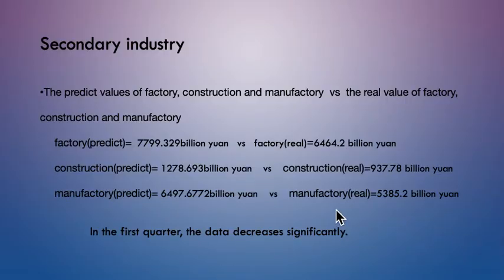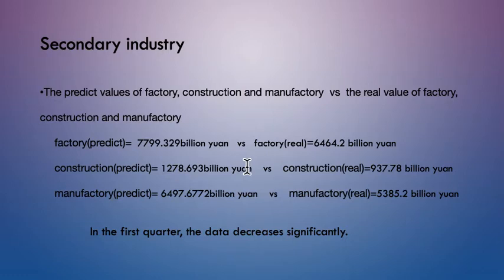Based on the average growth rate of previous years, we can predict the added value of each of these industries in the first quarter of 2020 without COVID-19. So, the added value of the factory industry will be this number here. And the added value of the construction industry will be here.